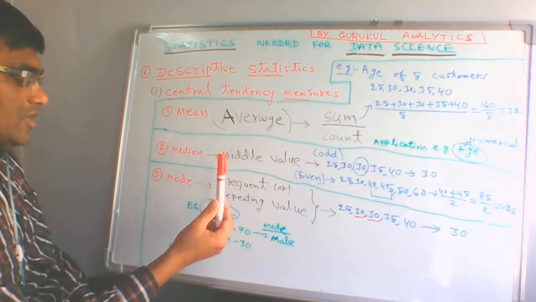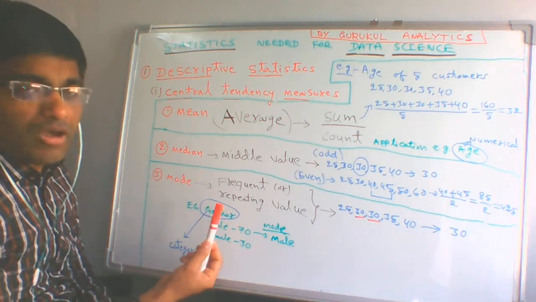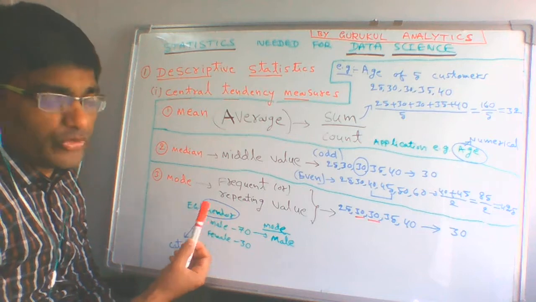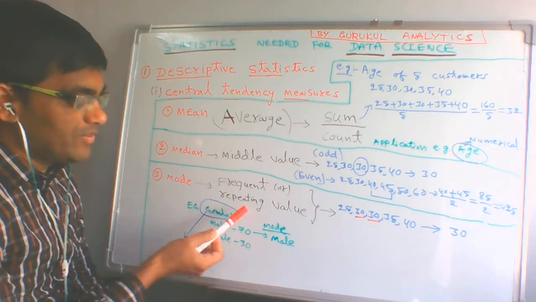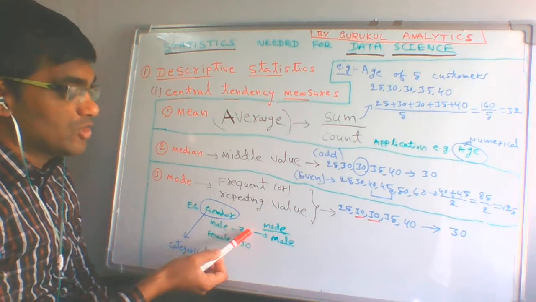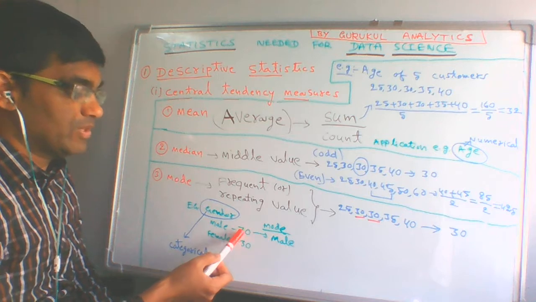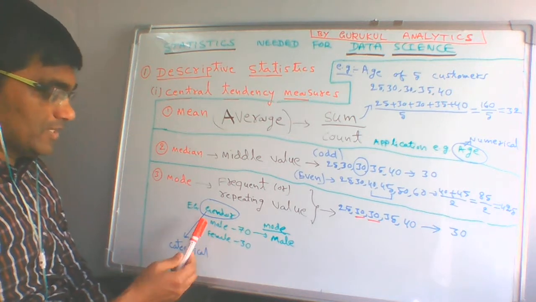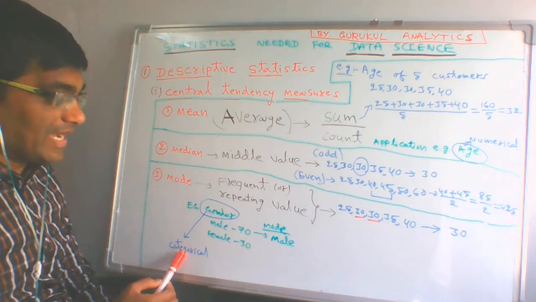But assume another example: a customer has joined the bank, but we don't know the gender, not sure whether male or female. In this case, we can see the majority of people are male. So if a value is missing in that data, then you can replace it with the majority, that is male. In data science terminology, this variable is called categorical.